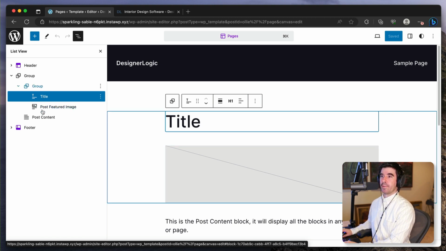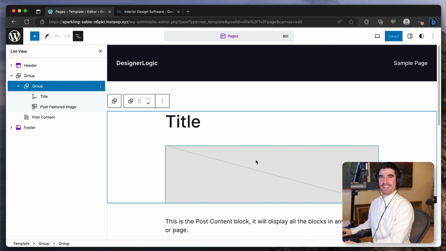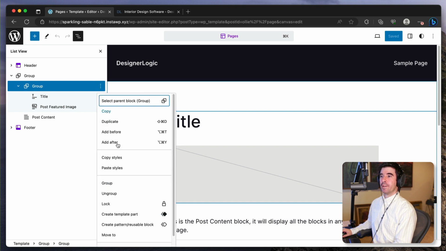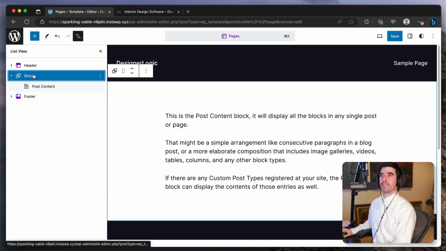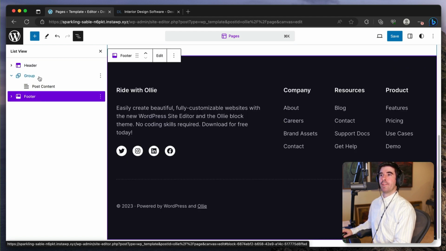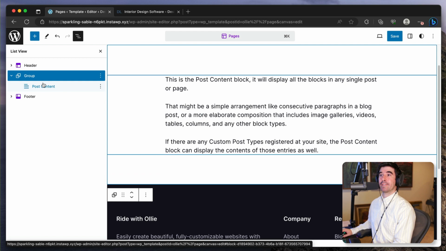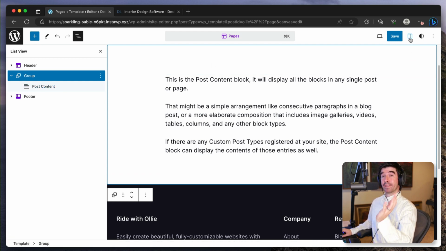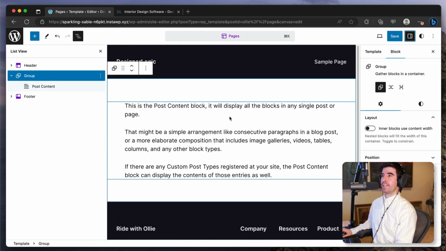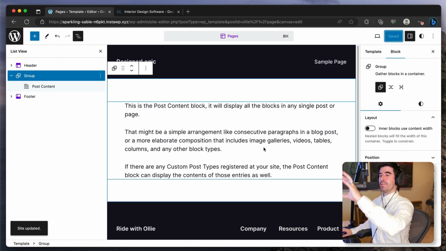So what we're doing here, first of all, we're getting rid of this group here because we don't want the title of the page and an image for the page because we're really doing a custom page. So we're going to just click here and delete, and it's gone. And now we just have the post content, right? So we have the header, we have the footer, and we have this group that has the post content within it. And then we can open a sidebar here on the right that shows us the details for all of the sections. So I'm going to save it. And what this shows is that every page is going to have this header, the footer, and the post content.